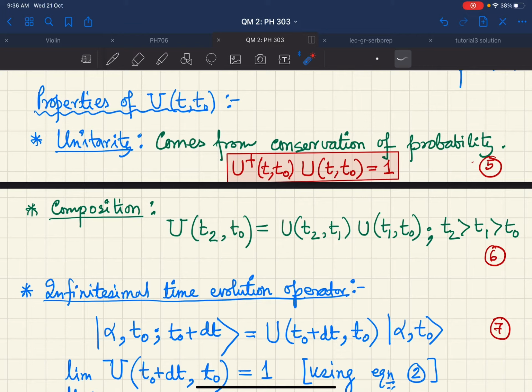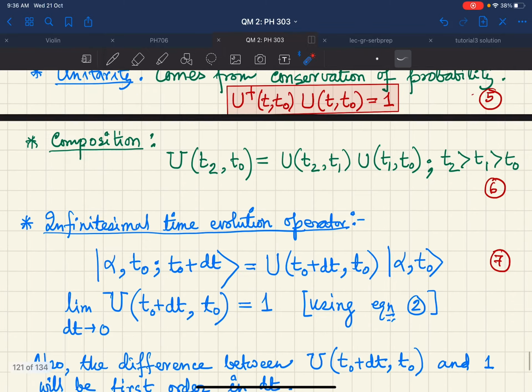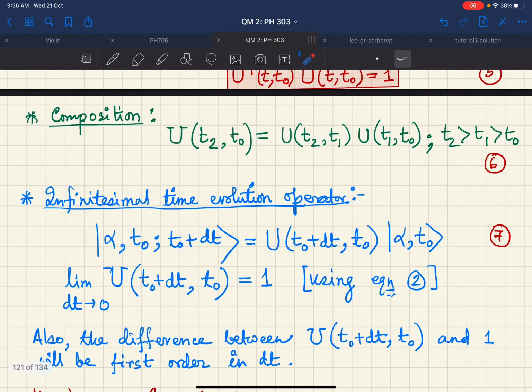Now in the same manner, you can define an infinitesimal time evolution operator. How to do that? The initial state ket was given by alpha t naught, and we wrote alpha, t naught; t to denote the new state at a time t. Now instead of that t, let us denote this by just t naught plus dt.